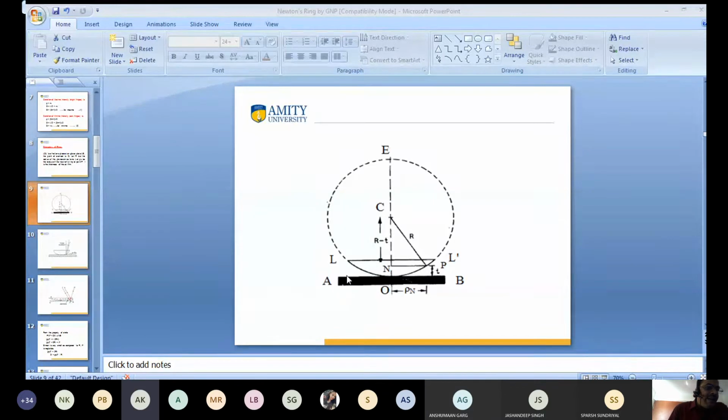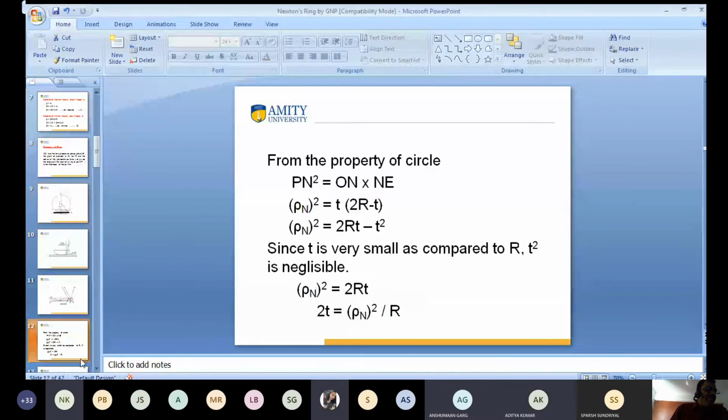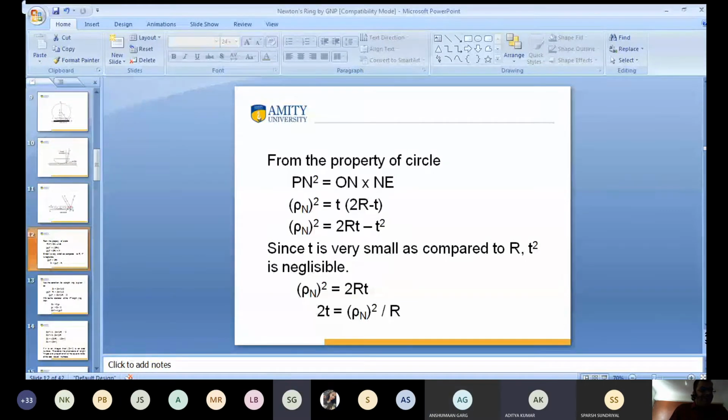Similarly, the value of ON into NE is equal to the square of the radius, and the square of the radius means NP whole square. Clear? Sir, how is NP whole square equal? Please tell, after OC into CE is equal to R square.